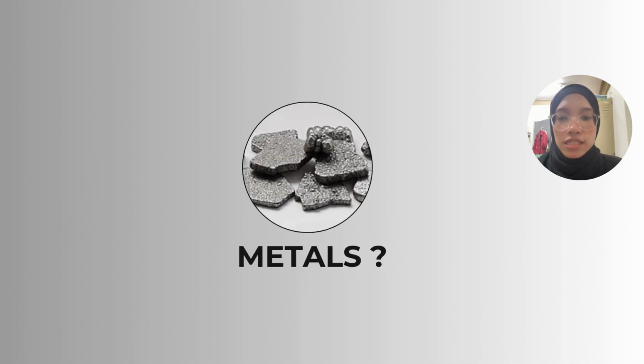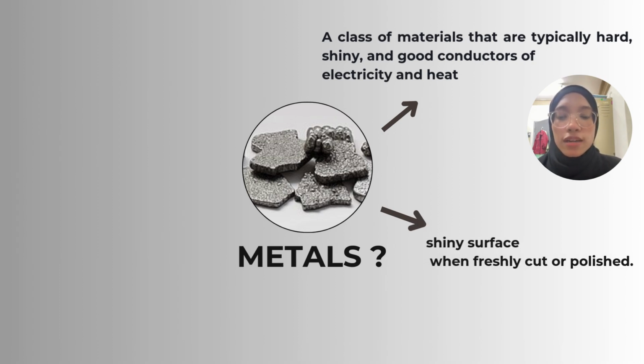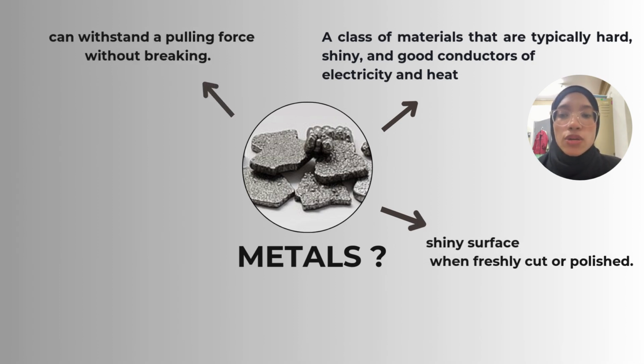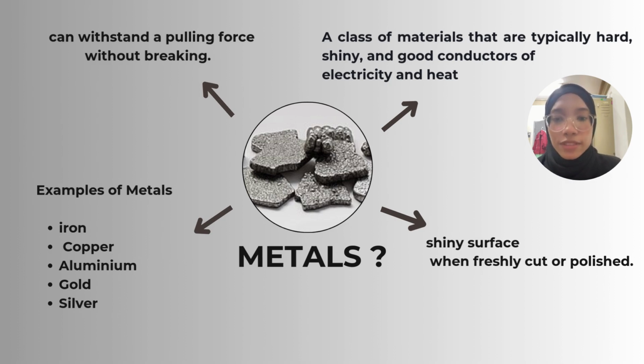So, what are metals? Metals are a class of materials that are typically hard, shiny, and good conductors of electricity and heat. Metals have a shiny surface when freshly cut or polished, and they can also withstand a pulling force without breaking. Examples of metals are iron, copper, aluminium, gold, and silver.